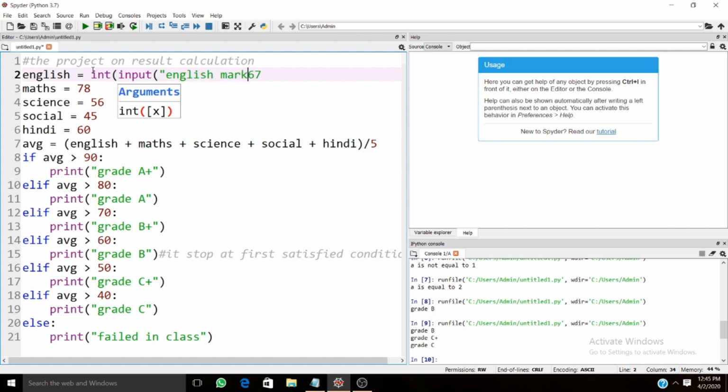Okay, and again I will delete this because now I'm making it dynamic. Okay, I'm trying to write here maths marks.